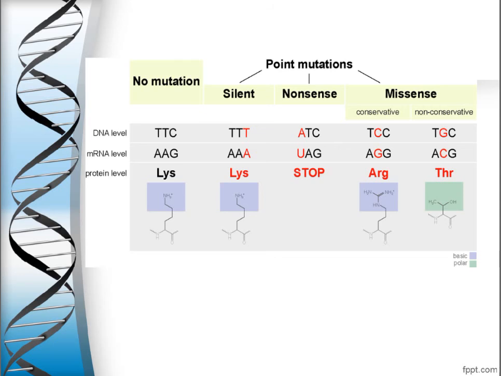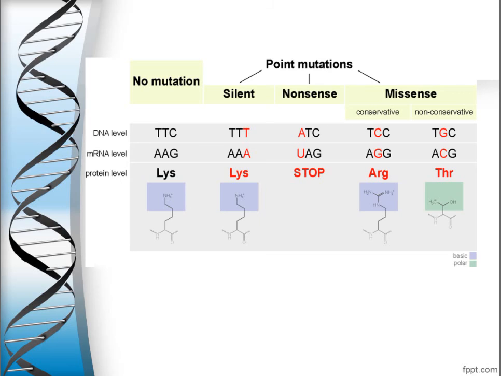So now in conservative you can see that the DNA level sequence is TCC. If mutation happens, then at the mRNA level TCC is converted into AGG, which is known as arginine.